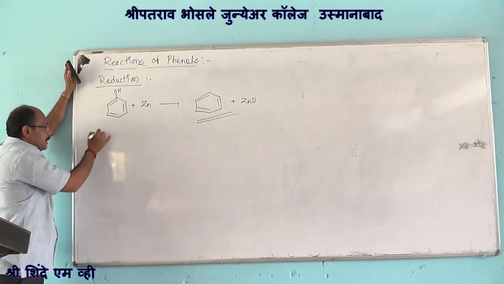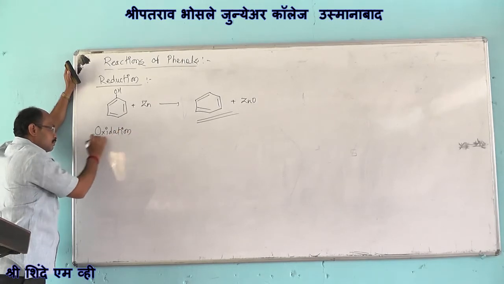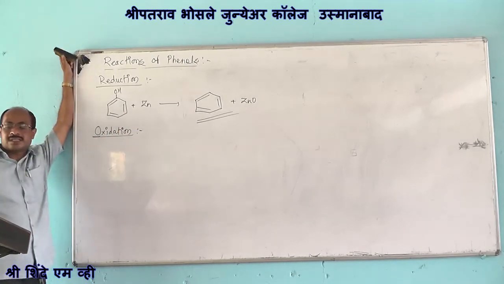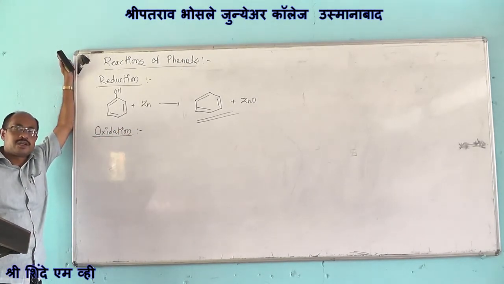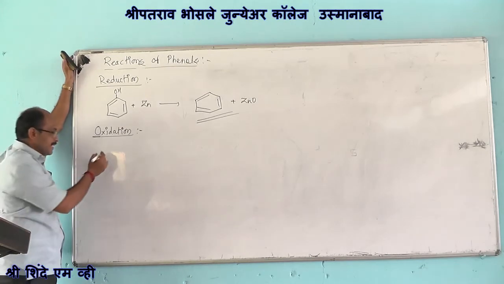Next reaction is the oxidation reaction. Oxidation reaction means a reaction which involves either introduction of oxygen or removal of hydrogen.